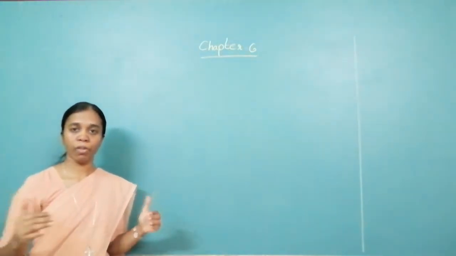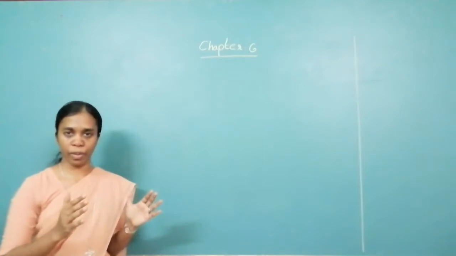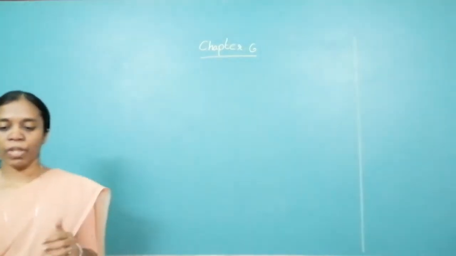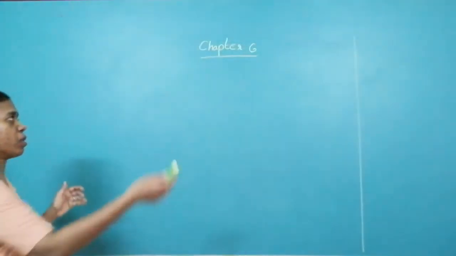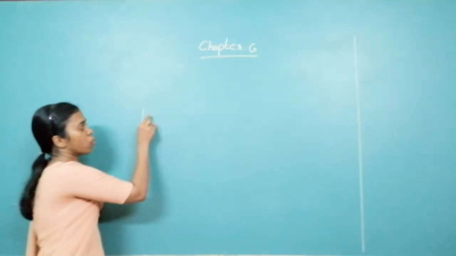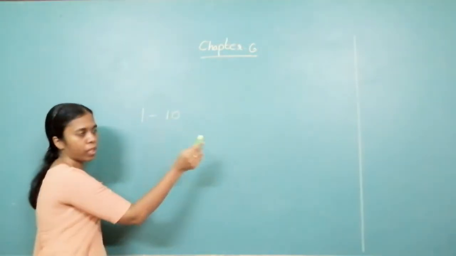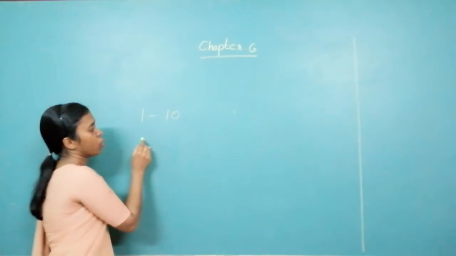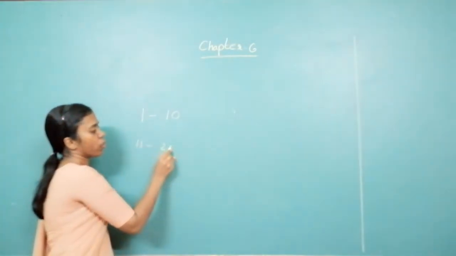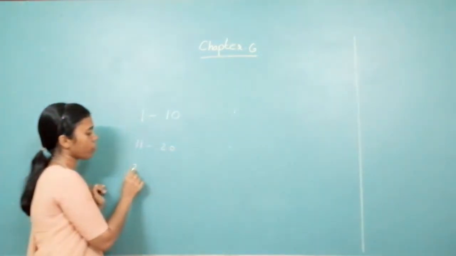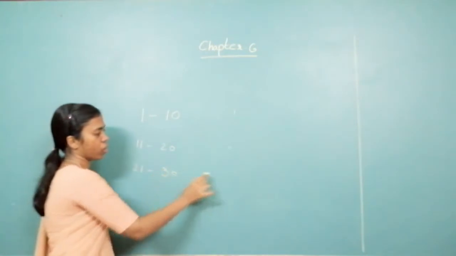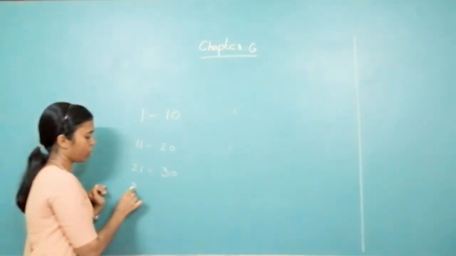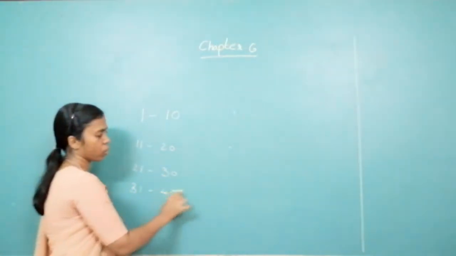So in order to make our work easier, we group them. We categorize them: those children who got marks between 1 to 10, so many children. Those who got between 11 to 20, so many. 21 to 30, so many. And 31 to 40, so many.